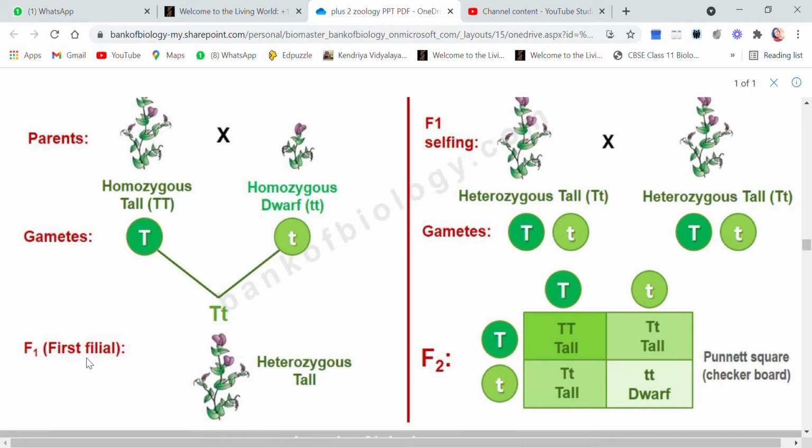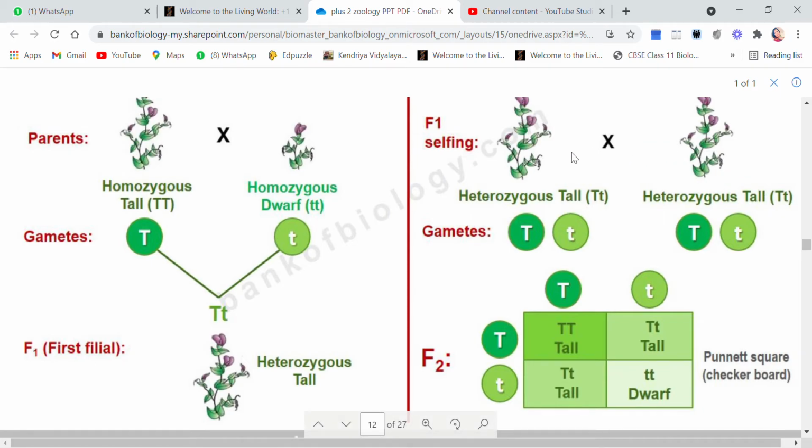Now what we did is we took two plants from the F1 generation and we self-crossed them. Selfing means we crossed the two plants of the F1 generation. Now my F1 generation plants are heterozygous tall, so I have taken two plants. This is also heterozygous tall, this is also heterozygous tall, and I have tried to cross them.